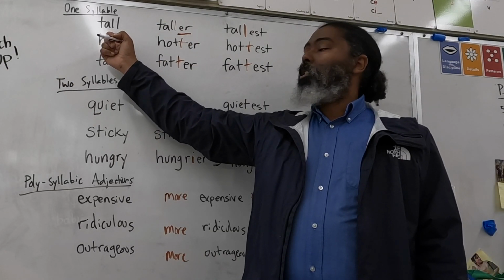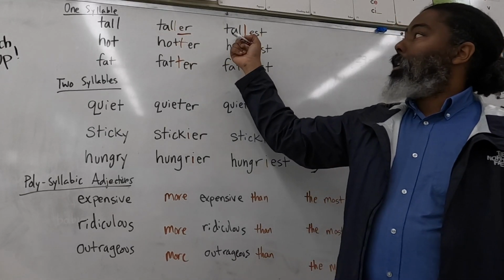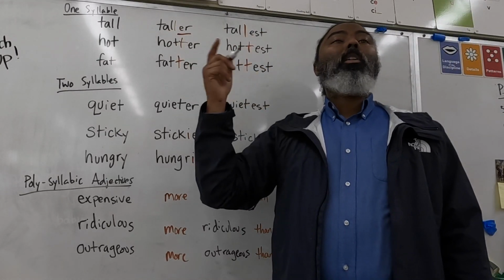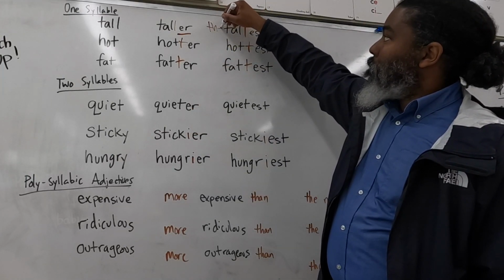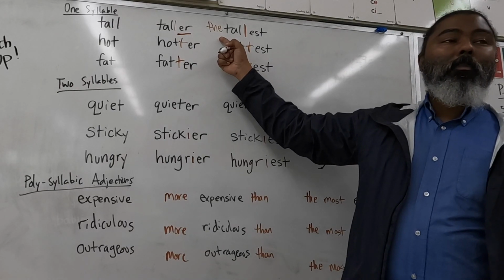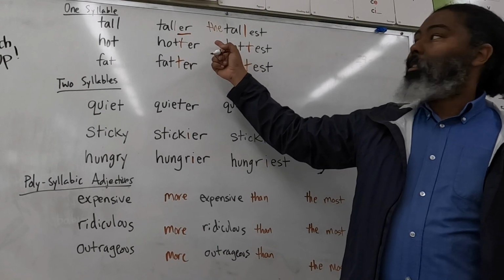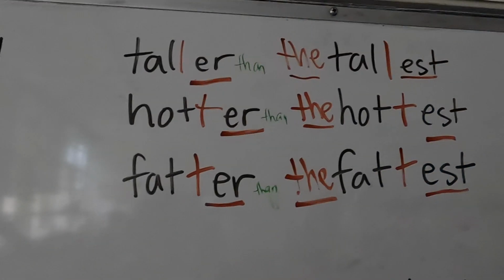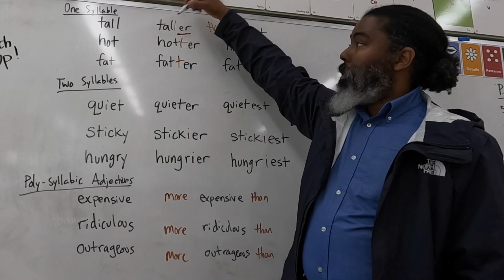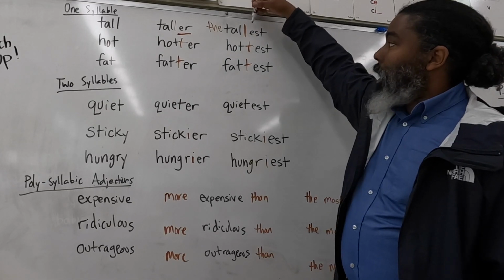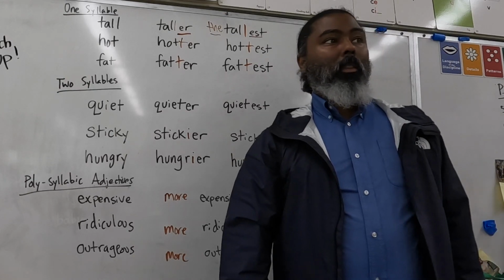So this is the adjective tall. The comparative is taller. And the superlative would be, let's read this. The tallest. Very good. So simply add ER to make the comparative and add the and EST to make the superlative.